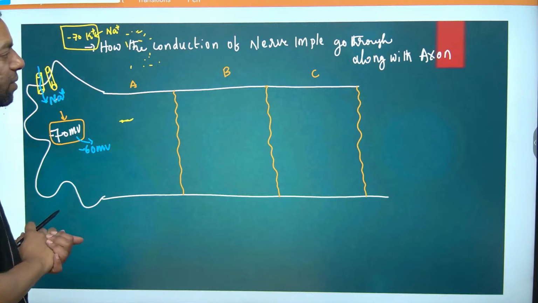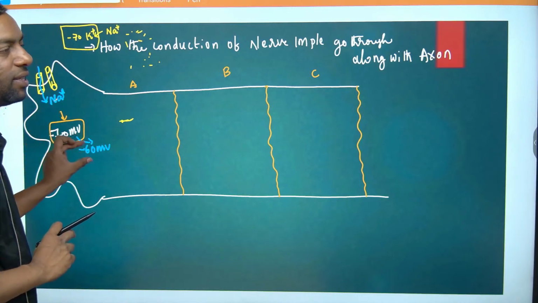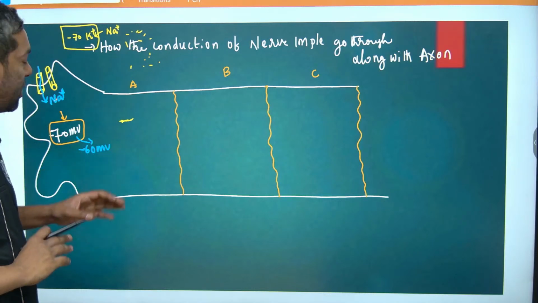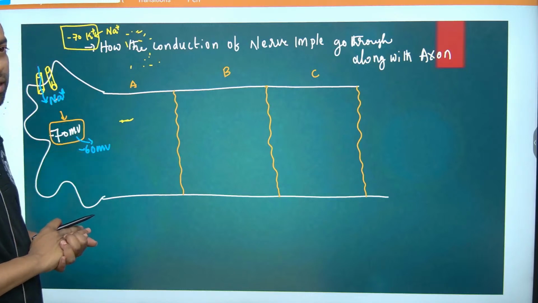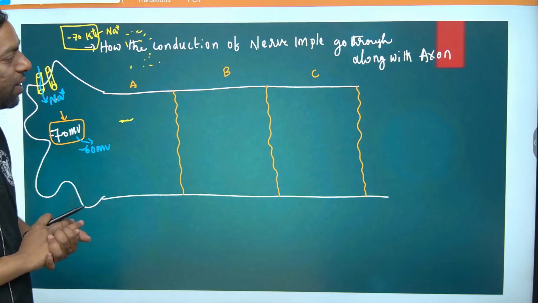The electrical charge changes, so the voltage changes.